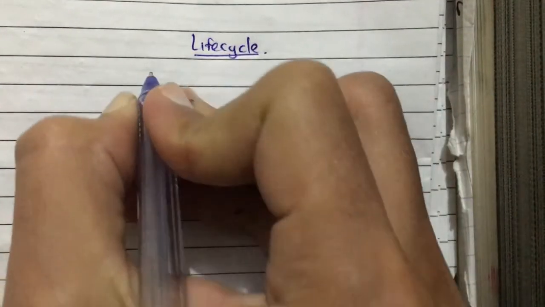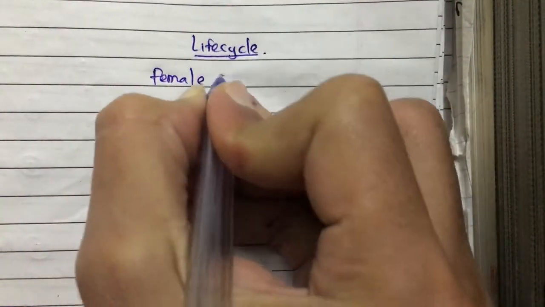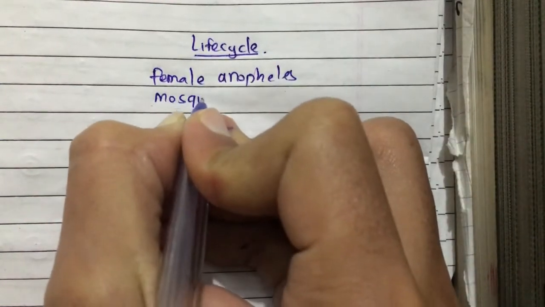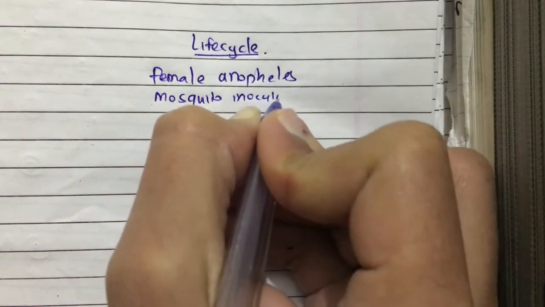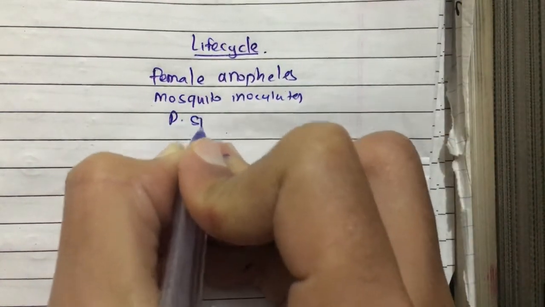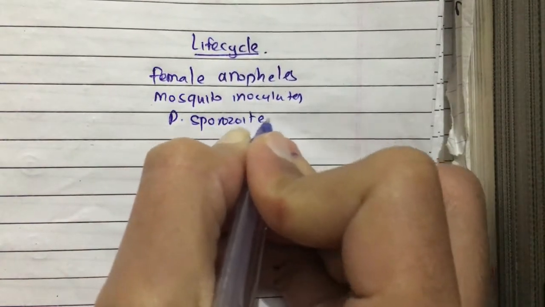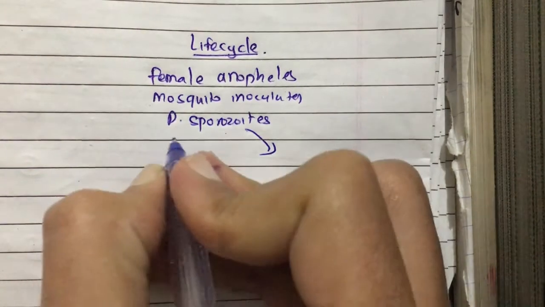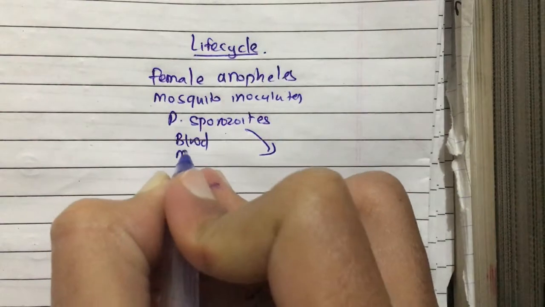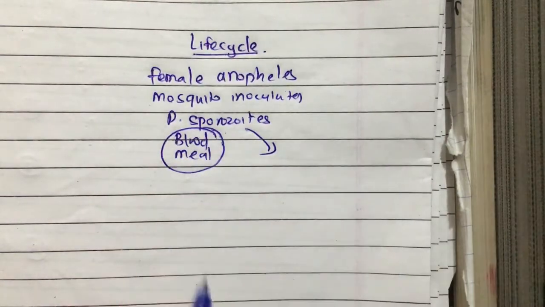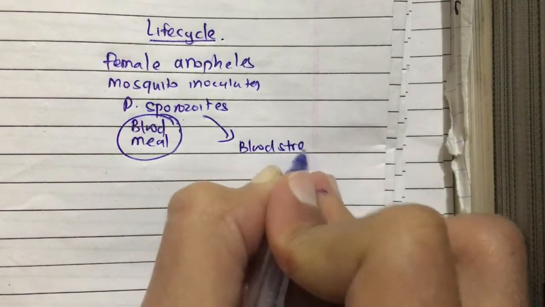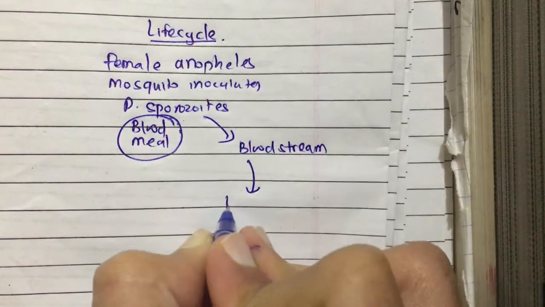The life cycle of malaria starts when the female Anopheles mosquito inoculates the Plasmodium sporozoites. When these sporozoites are inoculated while taking the blood meal, they enter the bloodstream, and through the bloodstream they reach the liver.